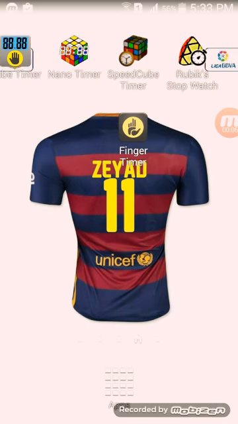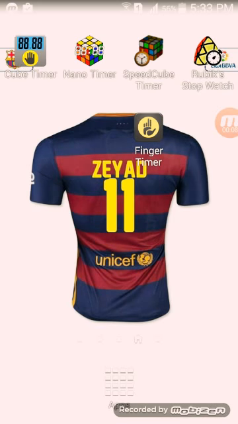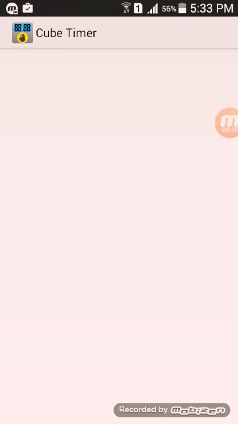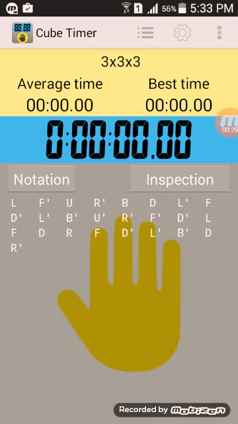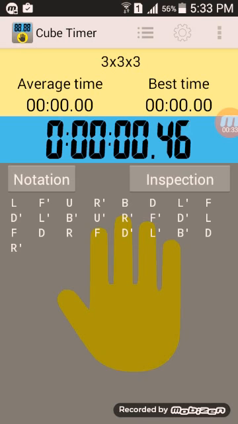Today I'm gonna show you 5 awesome apps for Rubik's Cube timer. And the first timer is Cube Timer. This app is awesome because we get scramble, timer, and best time and average time. So we're gonna test it. We're gonna hold and press there on the hand. This starts.